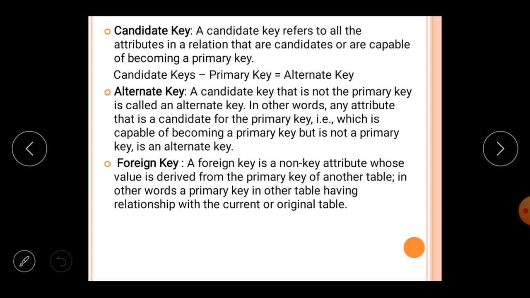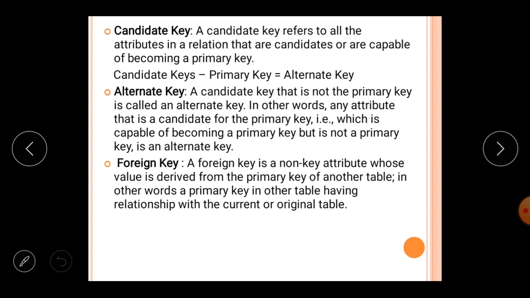So if you have to select the primary key, you may have options like the SR number, the roll number, the Aadhaar number. There may be three fields. All these three fields, having the quality of the primary key, are known as the candidate keys.